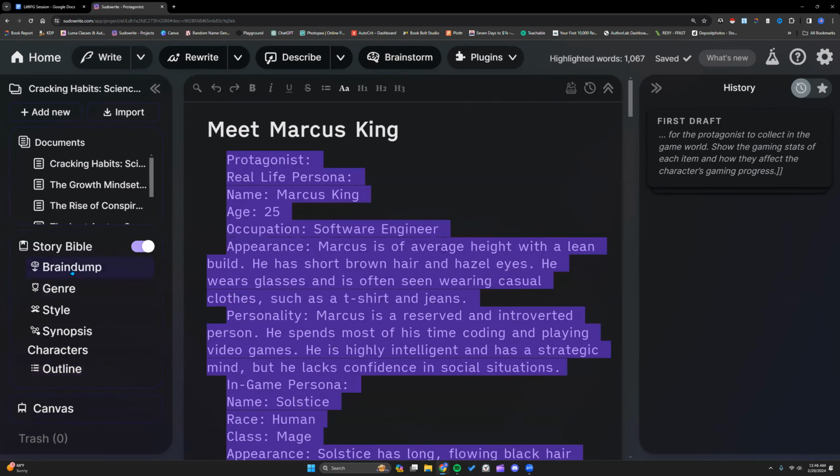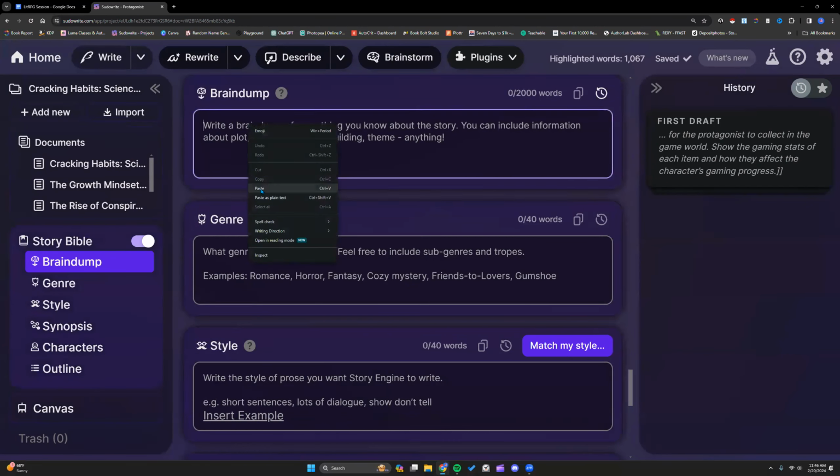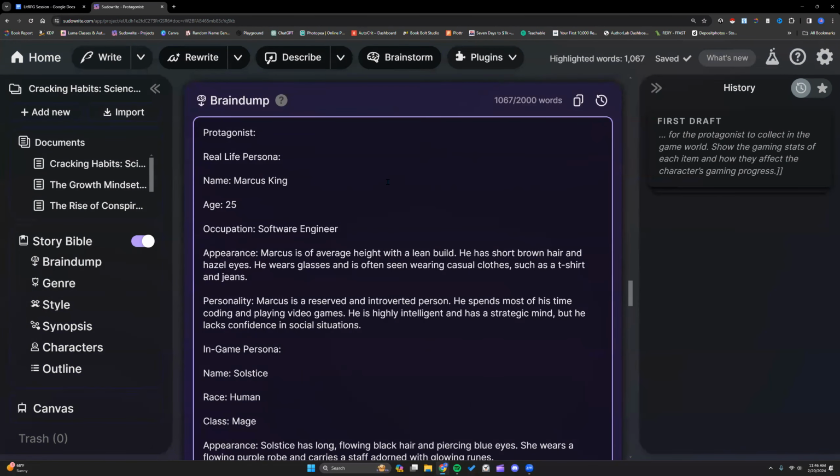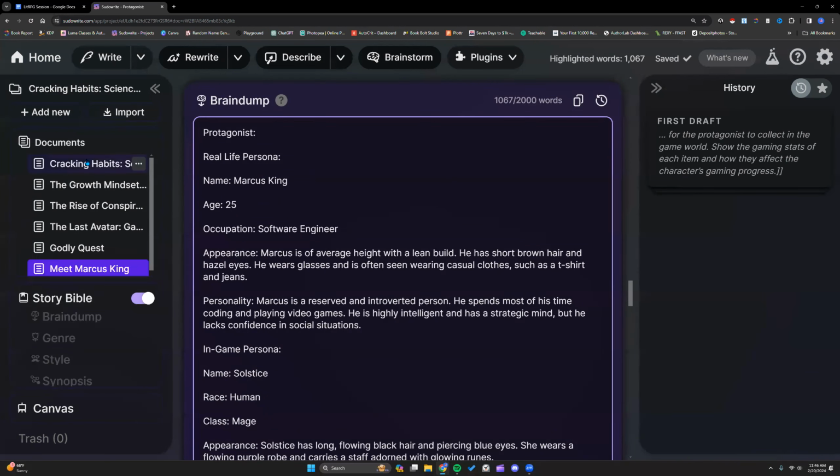And we're going to work in Story Bible tomorrow, but I'm just going to go ahead and put this in my brain up so I can see how much room I have. Just a little over 1,000 words. So I still have room in here for more.